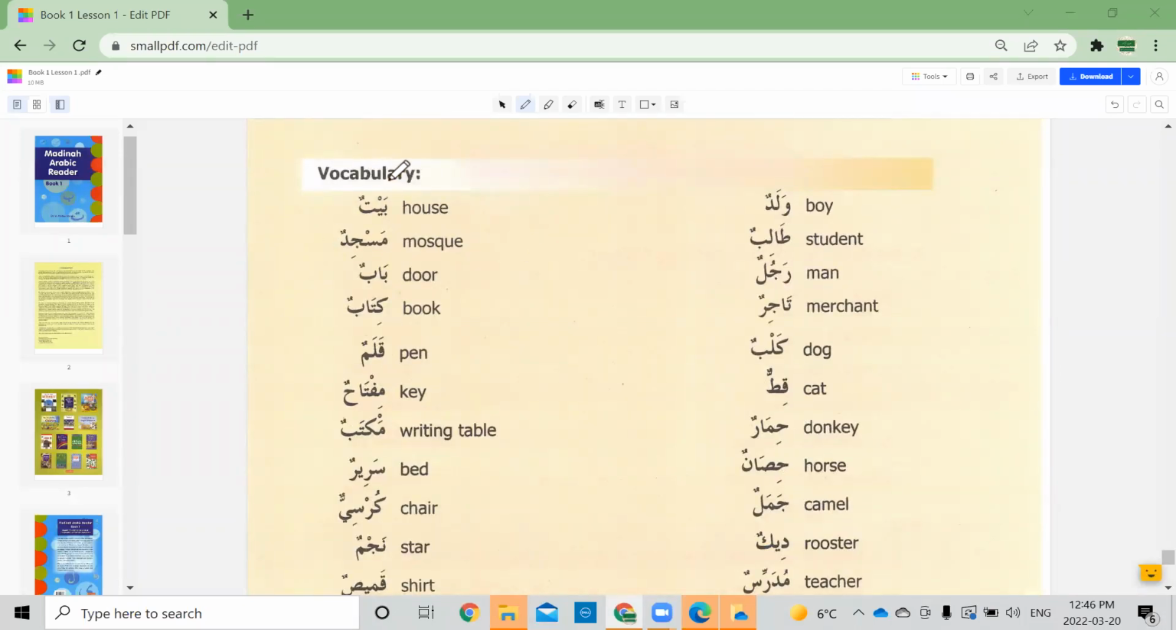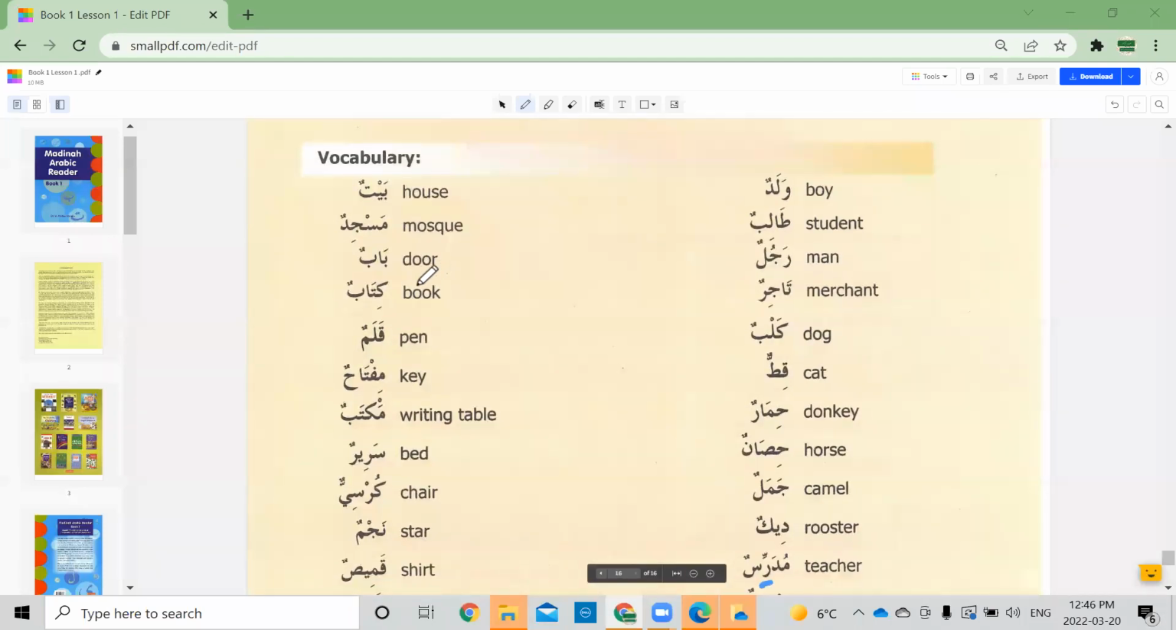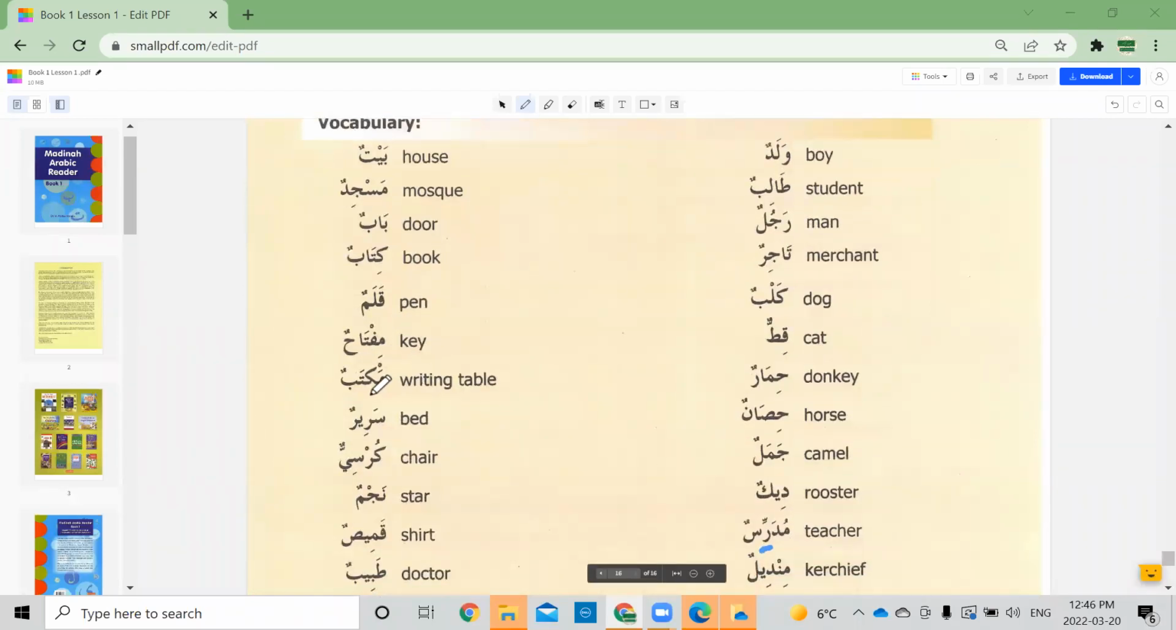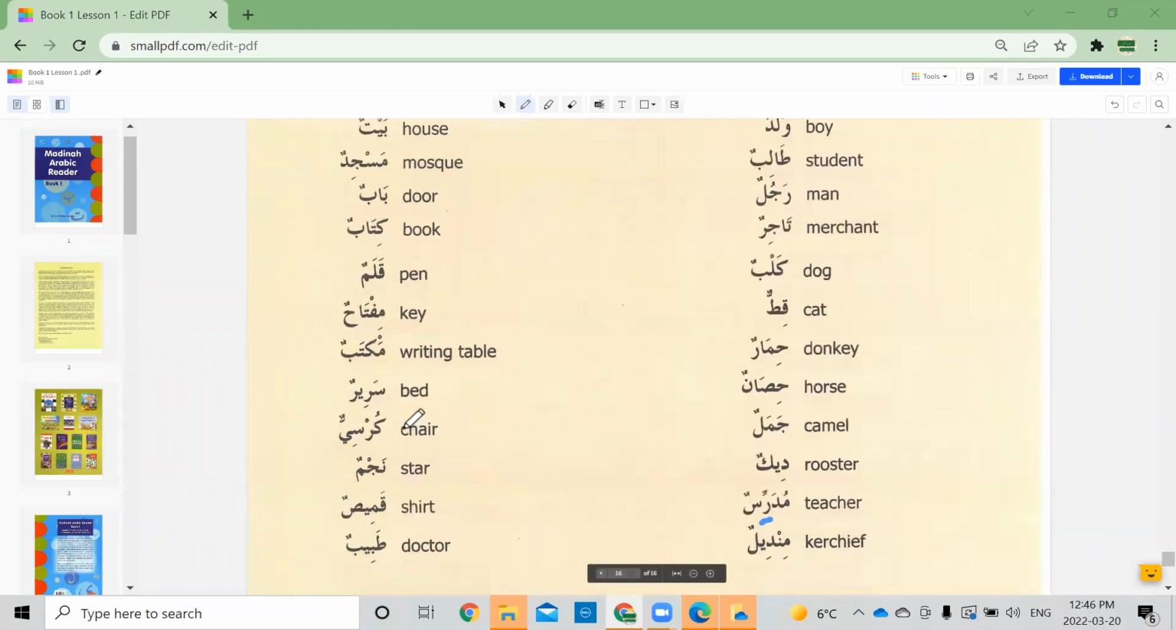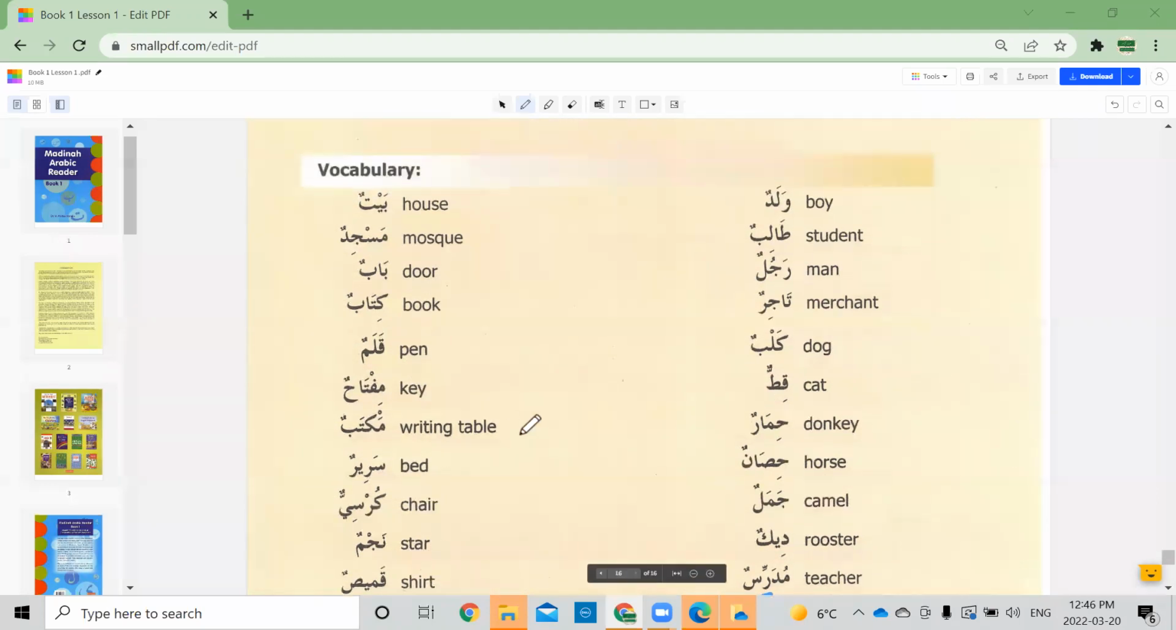Sister Rubina, would you like to read the next column? Assalamu alaikum warahmatullahi wabarakatuh. Alaikum assalam warahmatullahi wabarakatuh. Baitun, house. Masjidun, mosque. Babun, door. Kitabun, book. Qalamun, pen. Miftahun, key. Maktabun, writing table, or desk. Sarirun, bed. Kursiyun, chair. Najmun, star. Khamisun, shirt. Tabibun, doctor. Yes, Jazakallah khair.